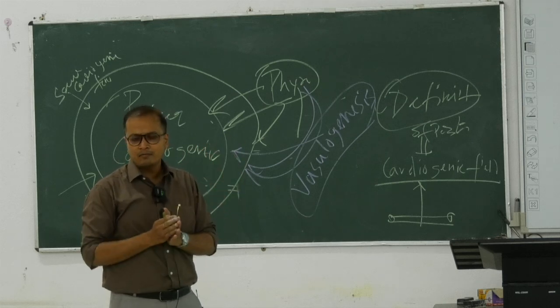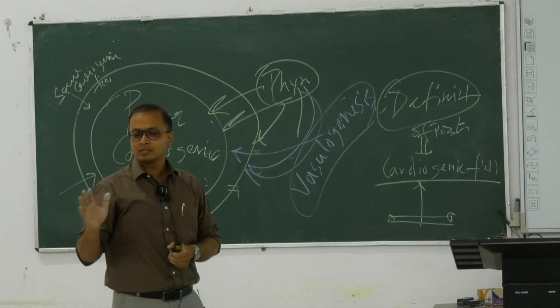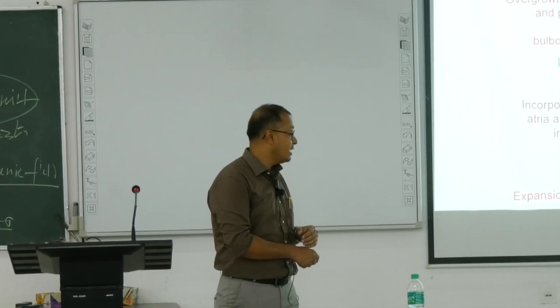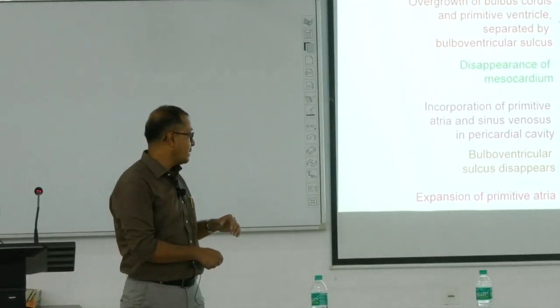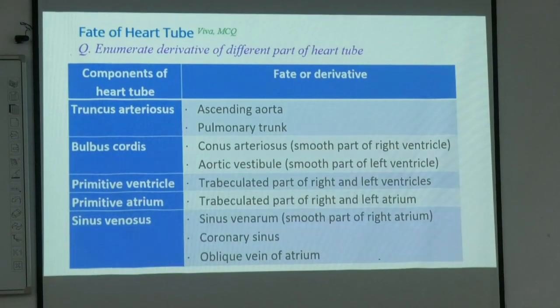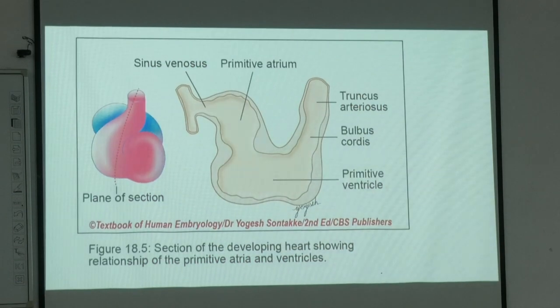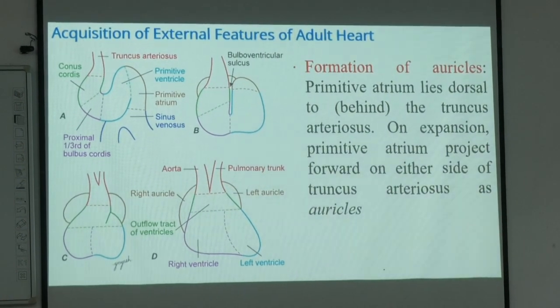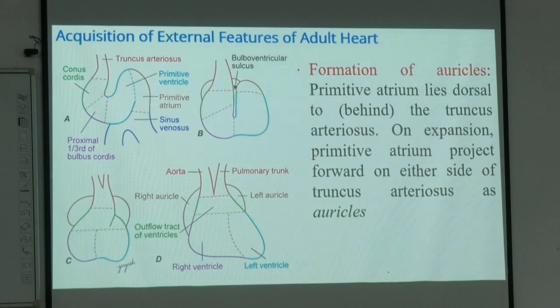Between the right and left ventricle we do not have any partition whatsoever, no separation. Then the atria move up and expand, and there is formation of the auricles. So these are the things which take place in the chamber formation of the heart, which you have learned so far.